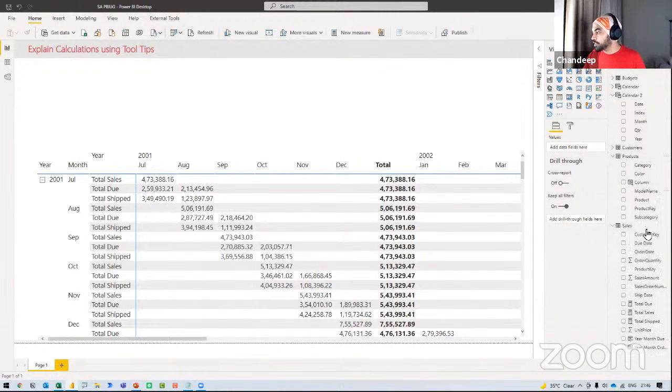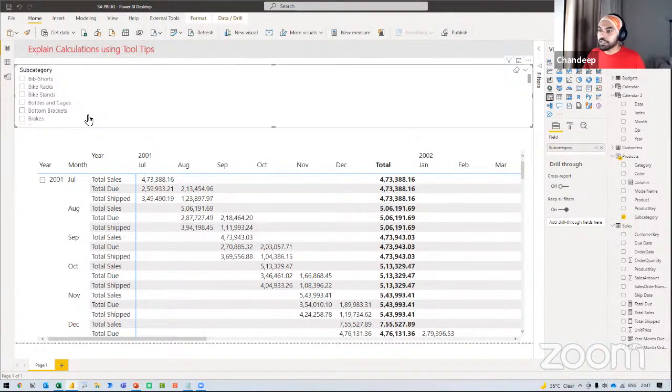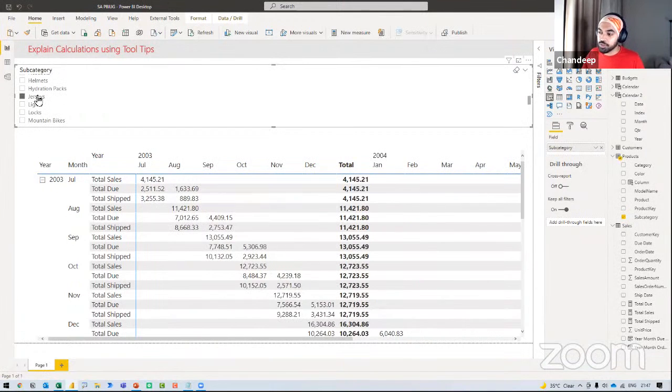If I just bring in the filter for a particular subcategory of the product, and let's just say that I want to take a look at perhaps the jerseys, I click on jerseys, and I now get to see the sales of the jerseys, the due of the jerseys, and the shipped of the jerseys, and things like that, right?